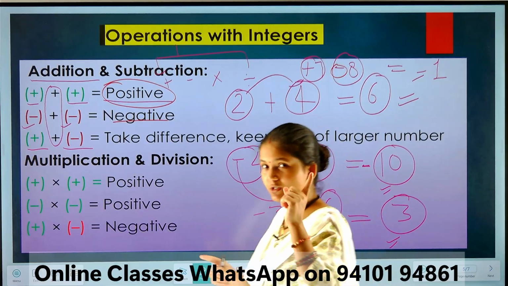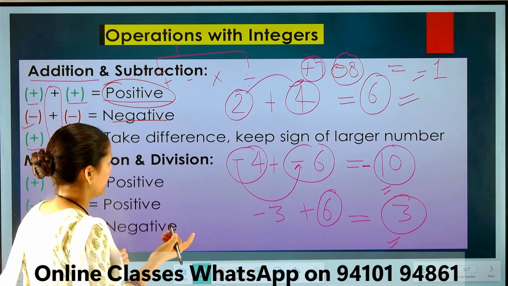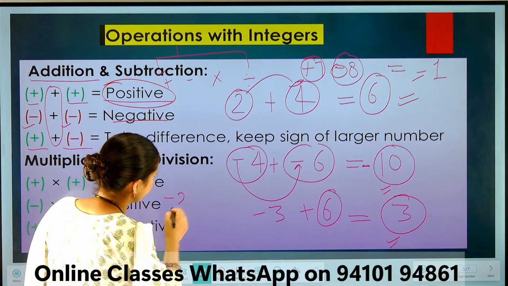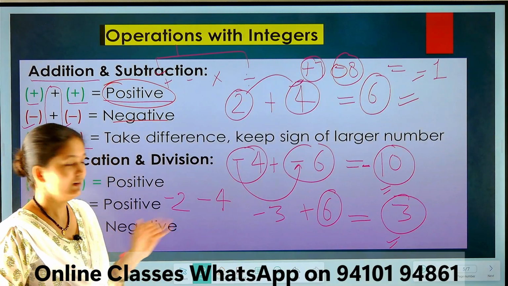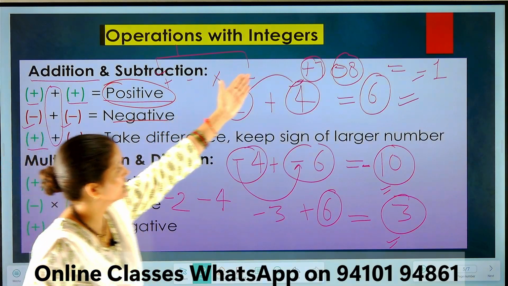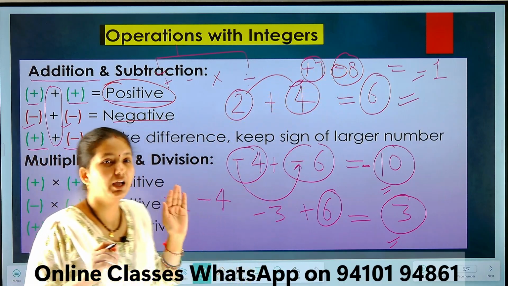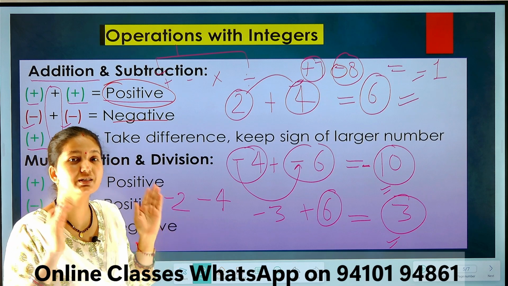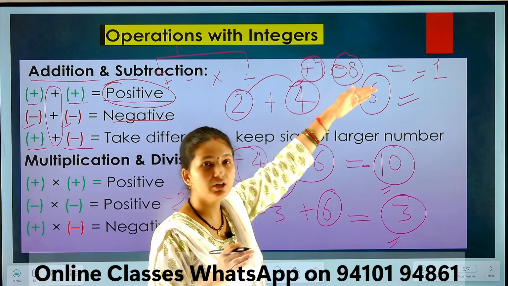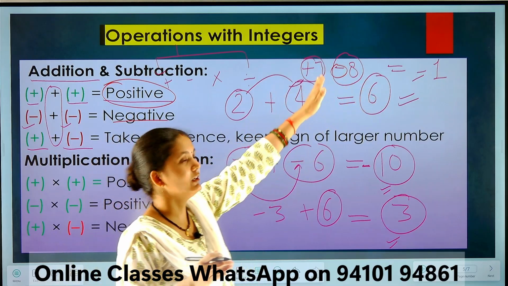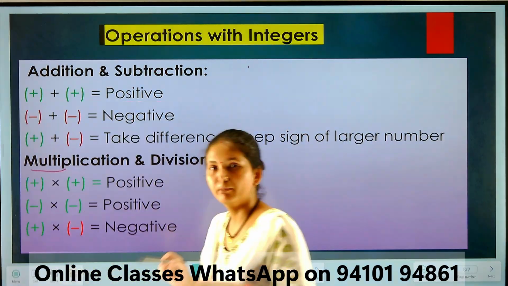Now you can get confused about one thing. Look here. You will say, ma'am, in the previous slide you said that suppose there is -2 and -4, so -2 is the greater number. Now you are saying there is +7 and -8 and -8 is greater. No. In case of operation, you will see only numbers. Compare which number is greater, then you will see the sign of that number and put it in the resulting number.